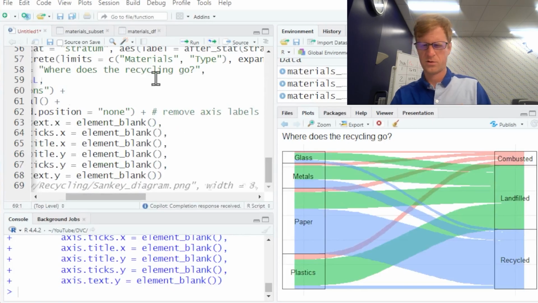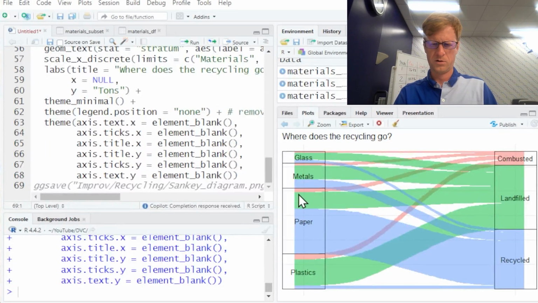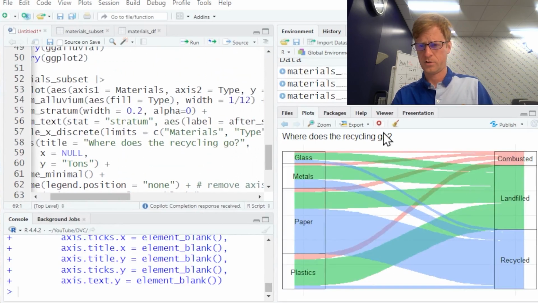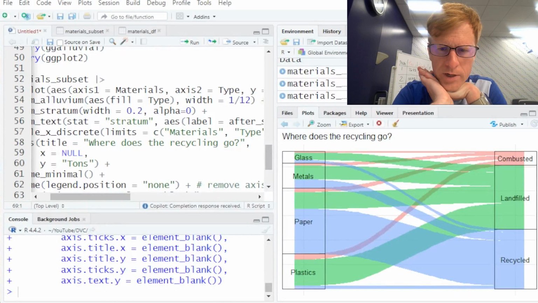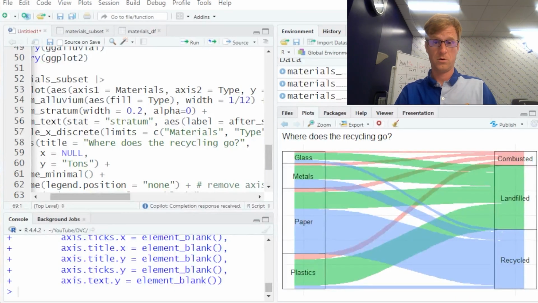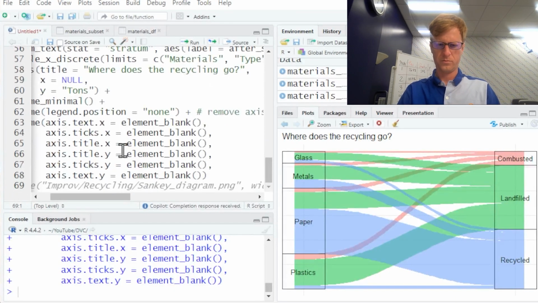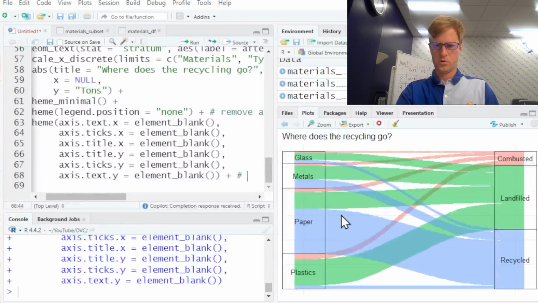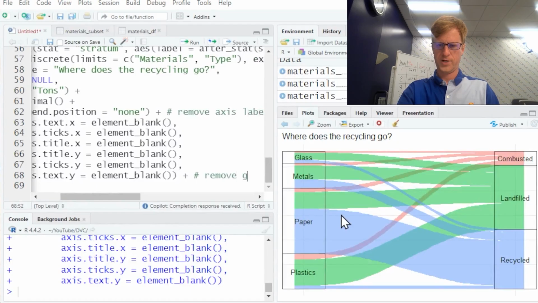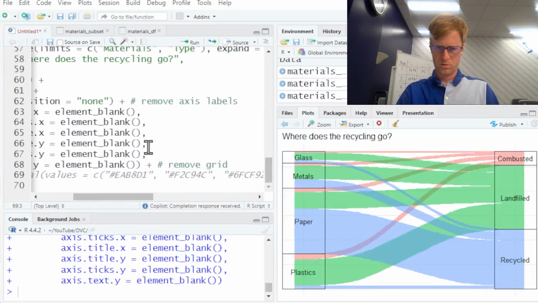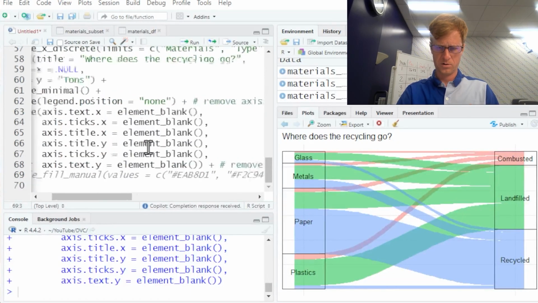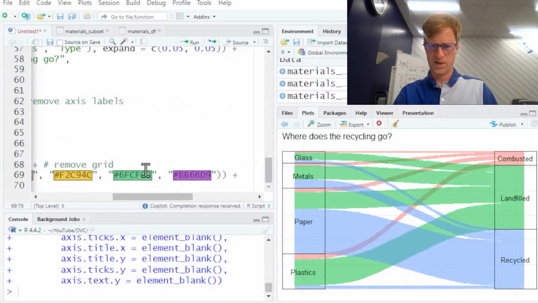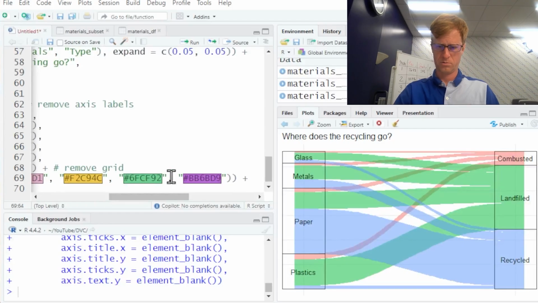Oh, that is so close. Except our little, it doesn't go all the way. And why does it do that? Oh my goodness. Oh, and we do have a grid. I couldn't see the grid before. So, we just need to remove grid. That is not the grid, and also not the right number of things to scale it to. I like the purple though, so let's do that.